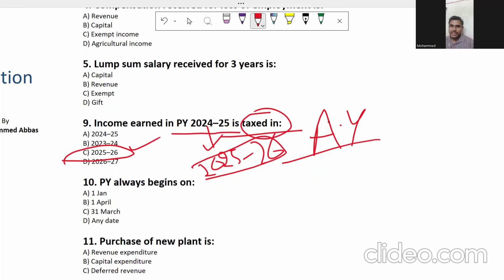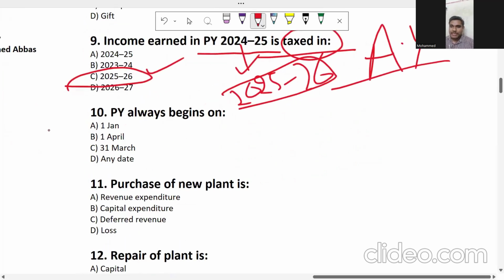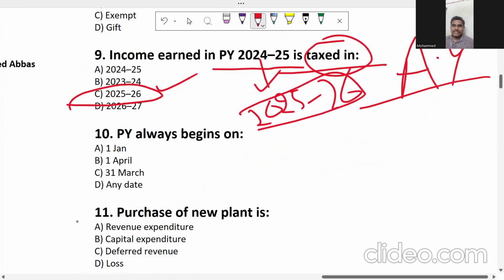Now the next important question: previous year always begins on. It is an important question. What is the answer for this? There are four options. Previous year always begins on: Option A, 1st January. Option B, 1st April. Option C, 31st March. Option D, any date. Okay, Suga, you have answered. It is 1st April.